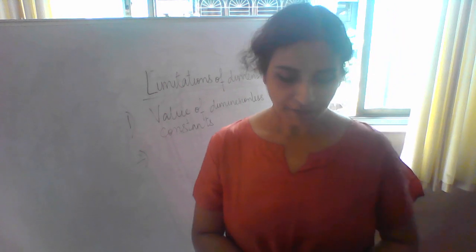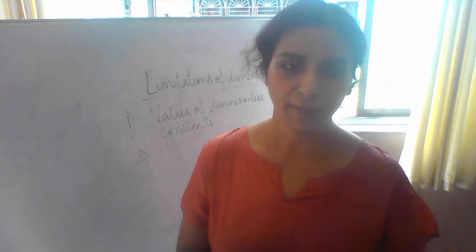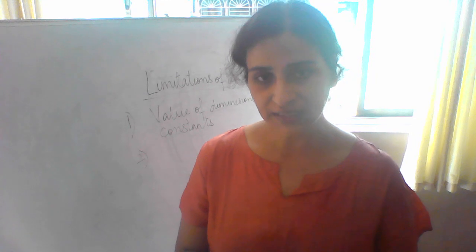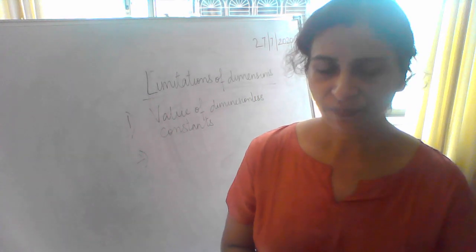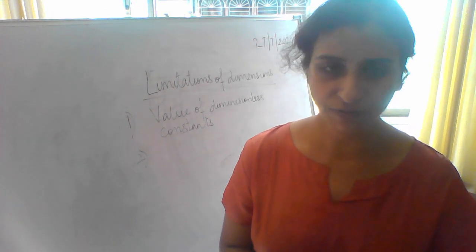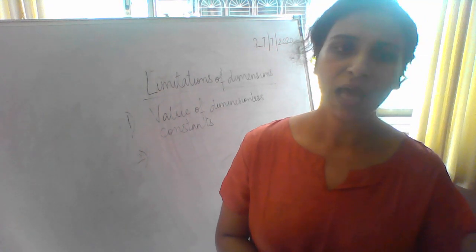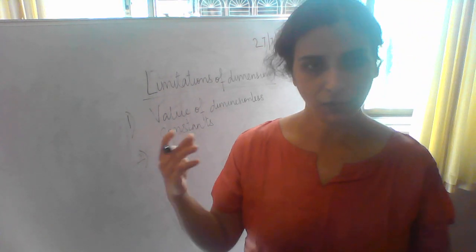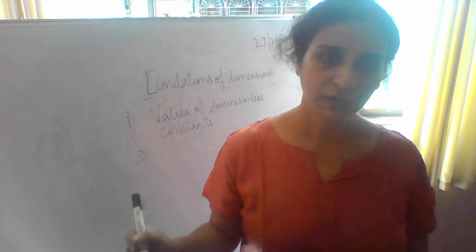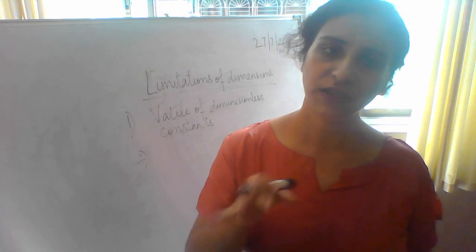Now, if a physical quantity depends on more than 3 factors, basically we can solve wherever... Whenever I am discussing this second limitation, you are going to do another application of dimension after this. There are 3 applications of dimension. One we have already done, that is to check the correctness of the equation, whether LHS is equal to RHS. Now this is the second one. The second application is, we will form equations with the help of the terms given to us.